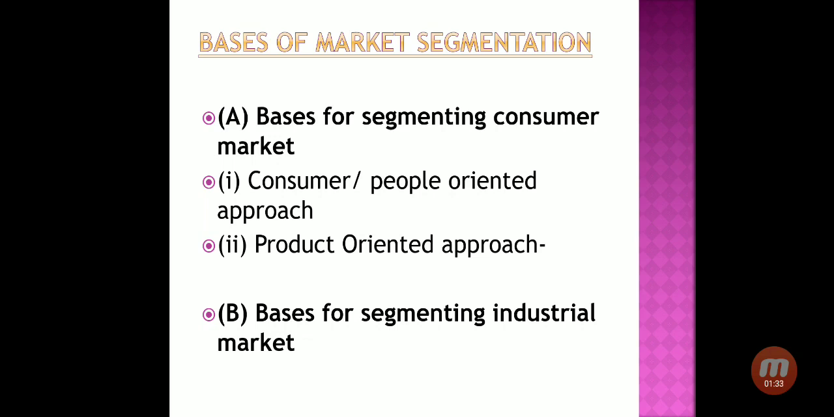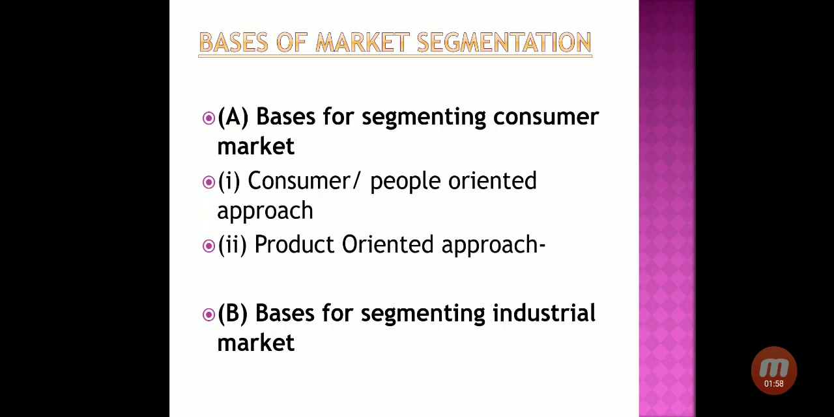Now today we are going to discuss the second base of segmenting the market, that is the basis for segmenting the industrial market. Industrial market means here we are discussing industrial customers, which we also discussed in the previous lecture, that the finished product of one company is the raw material for another company.